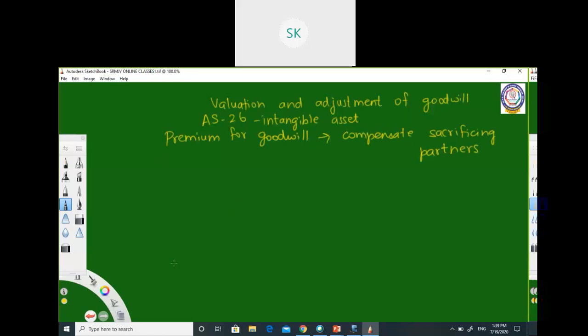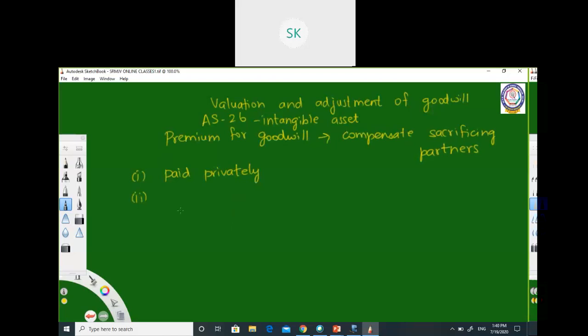Right now, in admission of a partner, we are going to have 5 accounting treatments for goodwill. So the first treatment is when goodwill is paid privately. Here, the new partner will not bring in the goodwill amount or the premium for goodwill amount into the firm. It will be paid privately to the partners who sacrifice. Okay, so this is the first